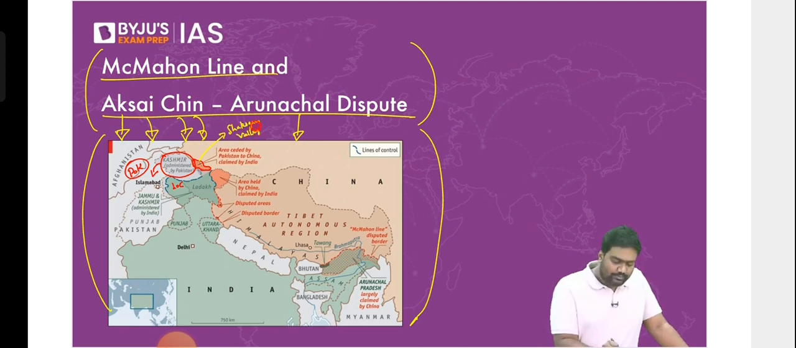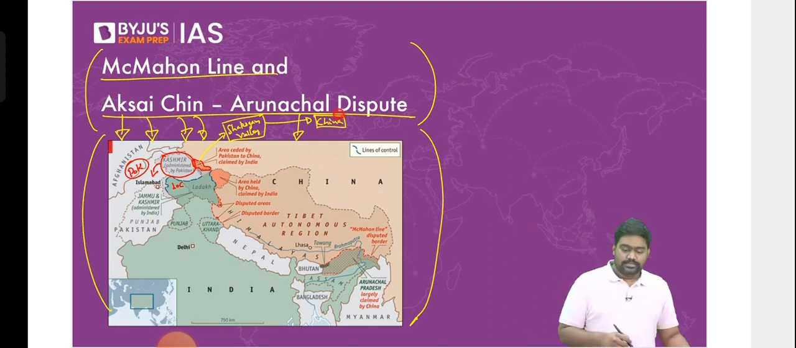It's actually part of Gilgit-Baltistan, supposed to be Indian territory. But Pakistan has gifted this to China. Remember, I had mentioned this while talking about Pakistan. Pakistan has given away a part of Indian territory to China. It is this region, the Shaksgam Valley.